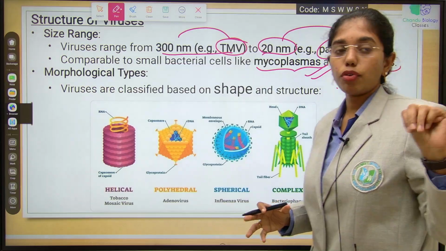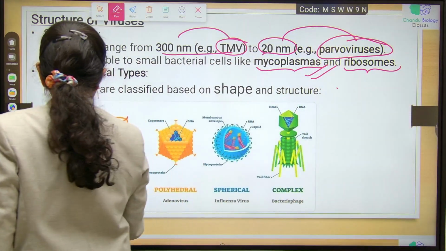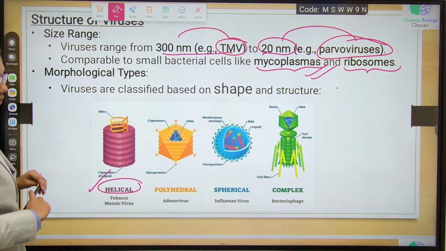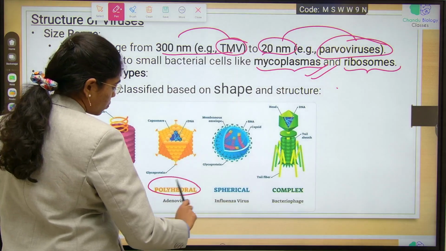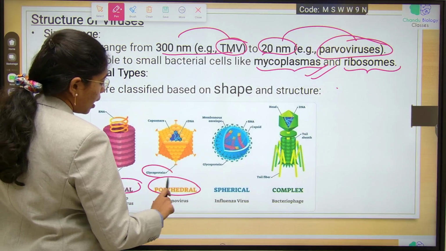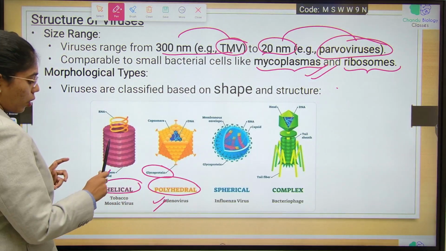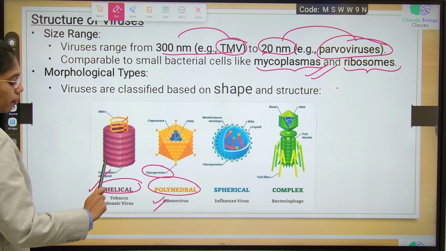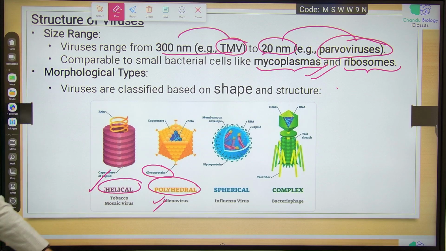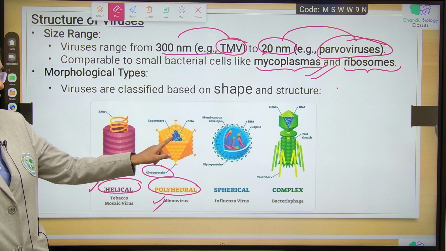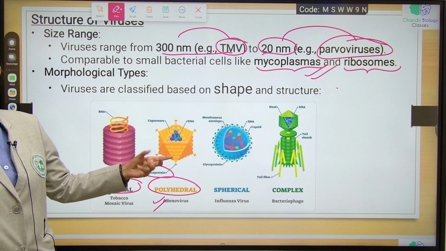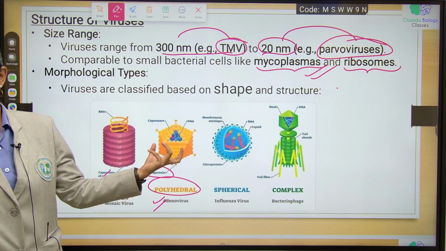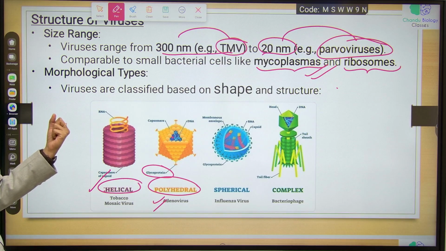Morphological types, we have 4 morphological types. Helical, for example, tobacco mosaic virus. Polyhedral viruses, for example, adenovirus, which has an envelope also. Helical viruses, for example TMV, have genetic material and a protein coat, whereas polyhedral viruses have the genetic material and protein coat, which is encapsulated with the envelope as well.